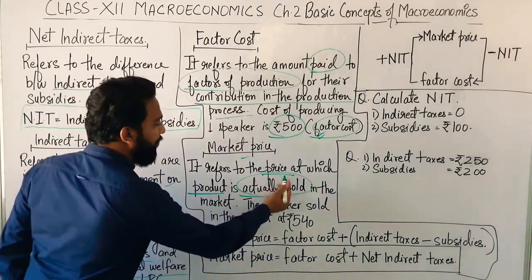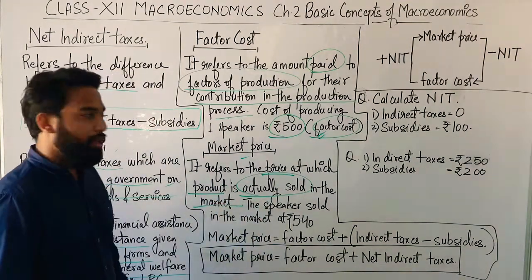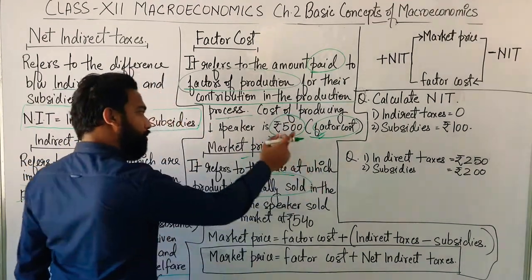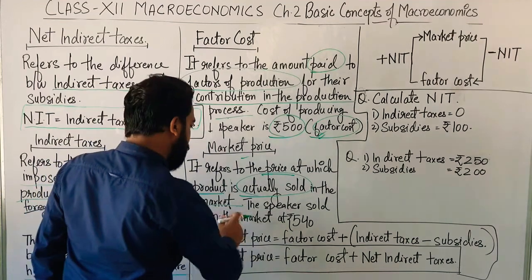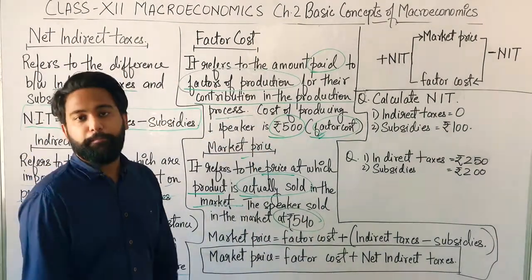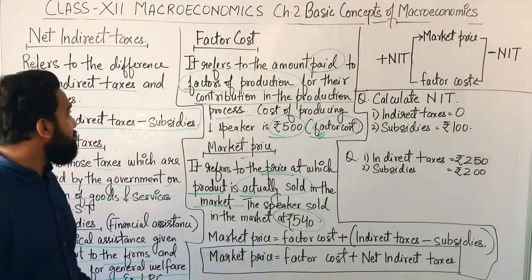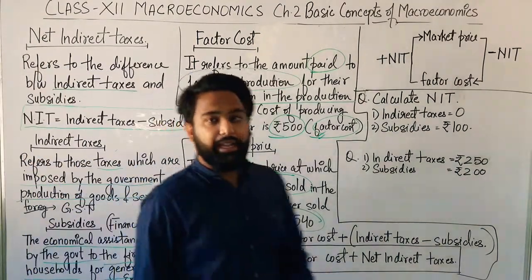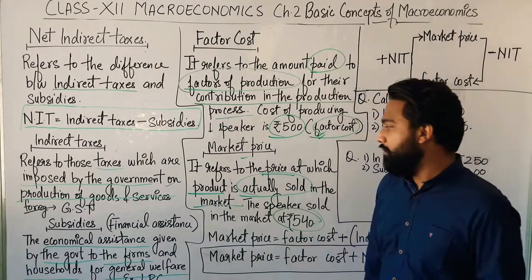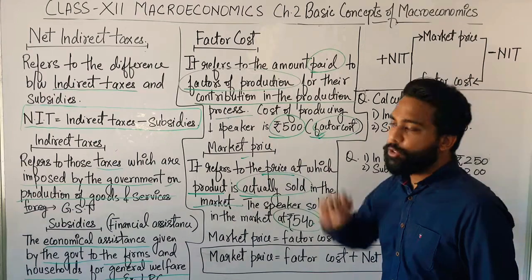Now, the same speaker whose cost of production was 500 is sold in the market at 540 rupees. Now, what's this 40 rupees extra? That is the net indirect tax. Net indirect taxes has been added to the market price of the speaker.